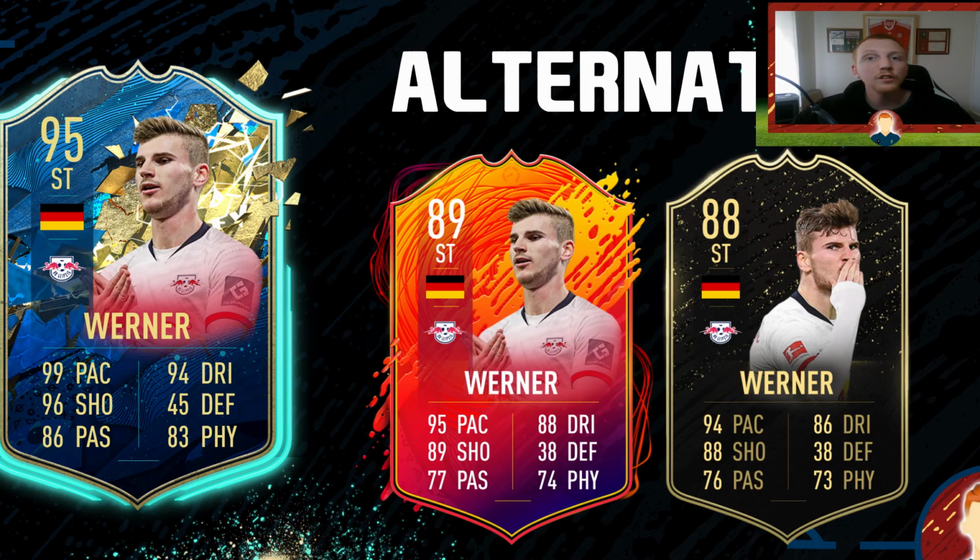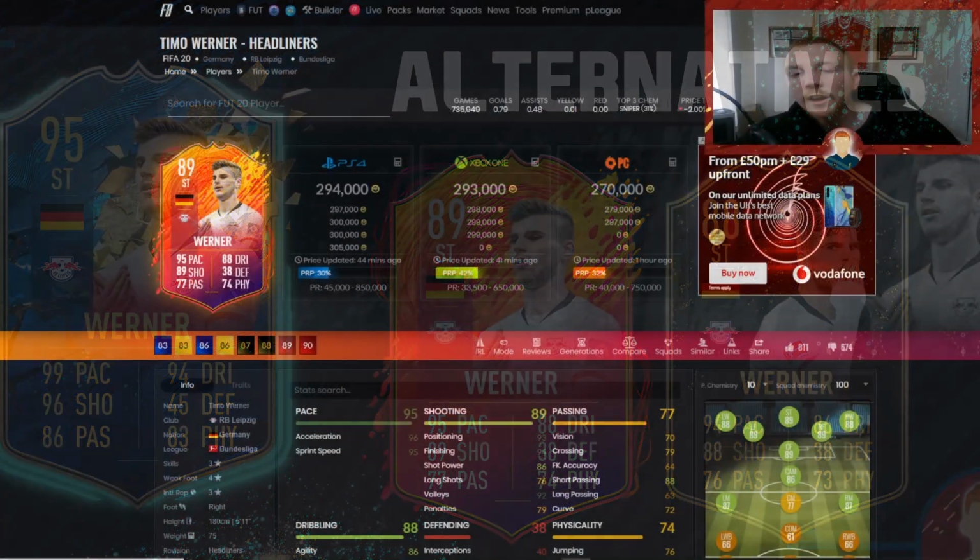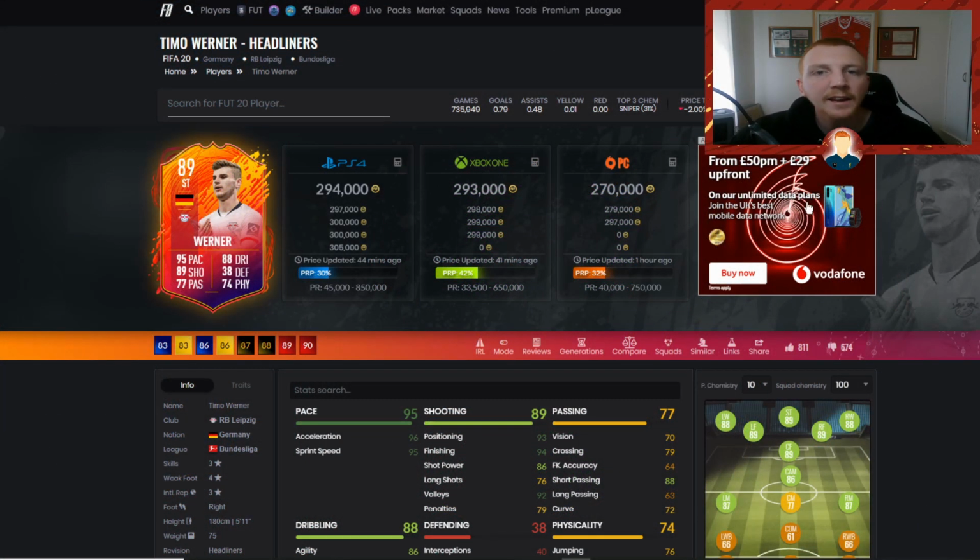Now, I know a lot of you are really excited to try and get your hands on this team of the season card. He's had an insane season. It is an insane card. Let's jump over to the PC and see what prices we're going to be looking at. So we are going to start off with the headliner, Timo Werner.